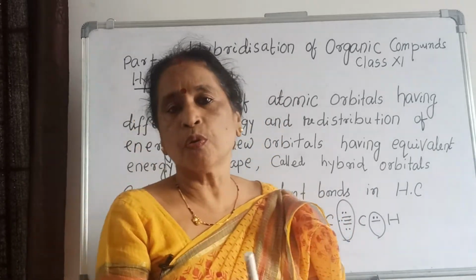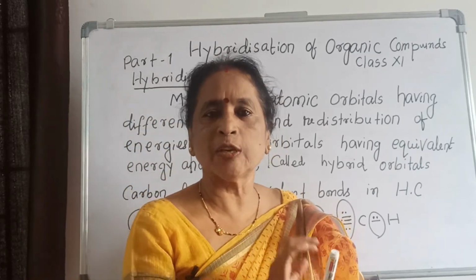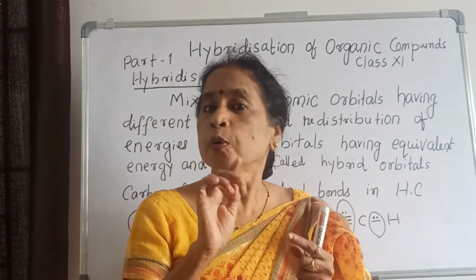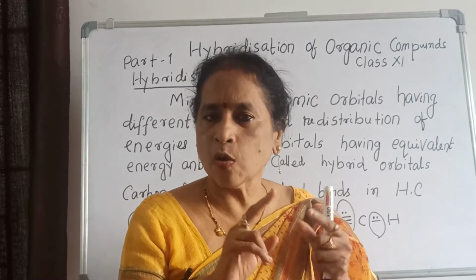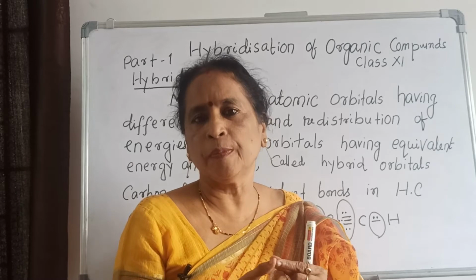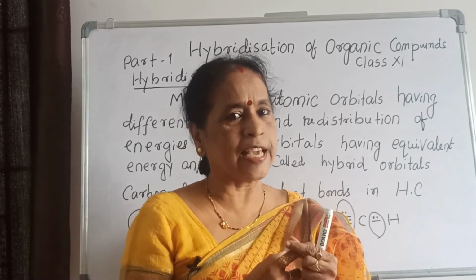Why only four covalent bonds, not two? Because carbon has configuration 1s2, 2s2, 2p2. 2p2 means there are two p electrons in the outermost shell, so there would be two bonds.